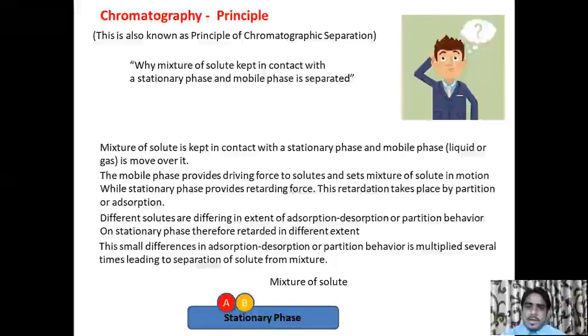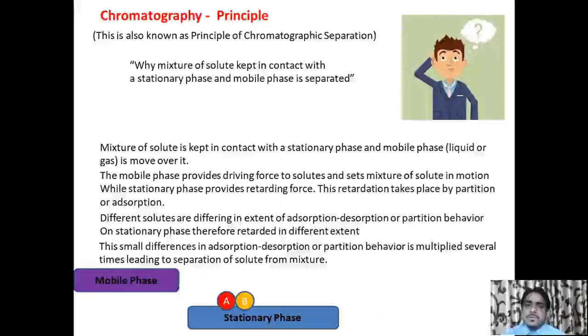This is a natural phenomenon. When a solute is kept in contact with a solid, it is adsorbed, or it undergoes partition in liquid form. When we pass the mobile phase over it, then separation takes place like this.